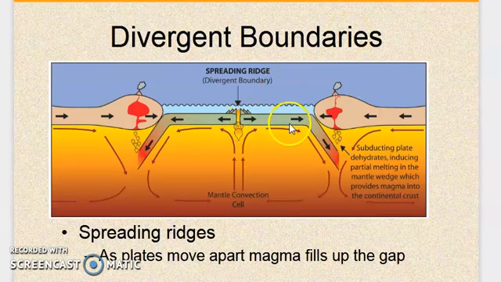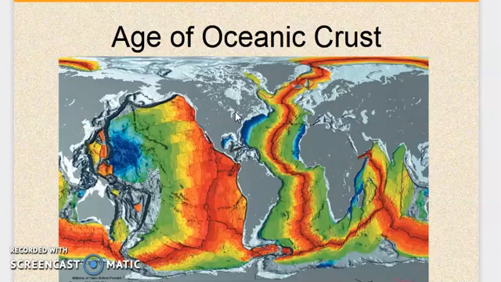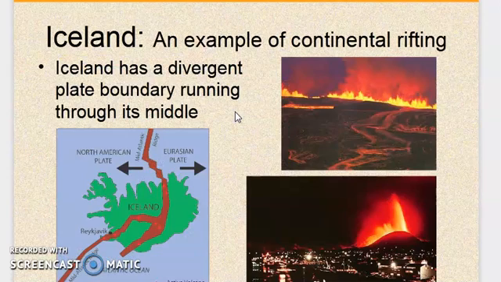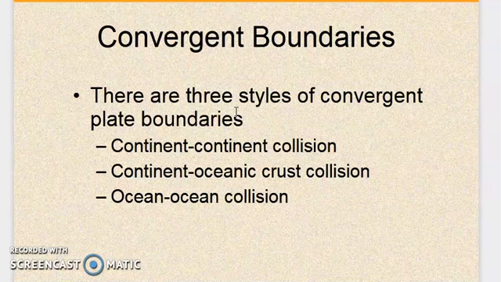Over here both the plates are moving apart from each other, that is a divergent boundary. From this middle area a hollow occurs, and from here the magma comes outside. Generally in this kind of boundary, we can see volcanic activity occurs. Iceland is an example, which is located in a divergent plate boundary only.